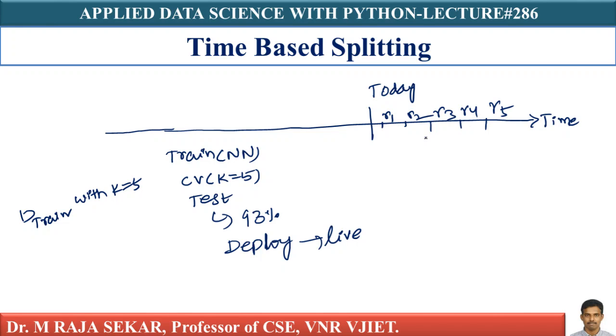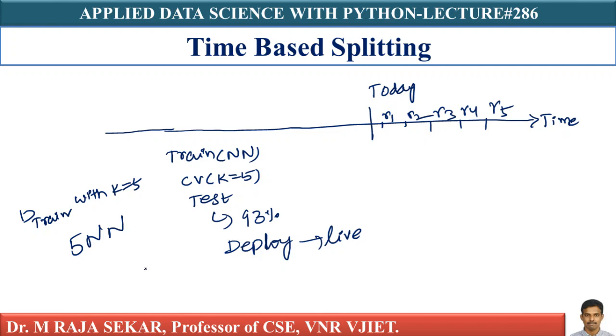As soon as I get a review, I determine using this, because this system is deployed in production. Production basically means this system is live now. As soon as I get a review tomorrow, I will say whether it is positive or negative, using my 5NN on my D-train data.